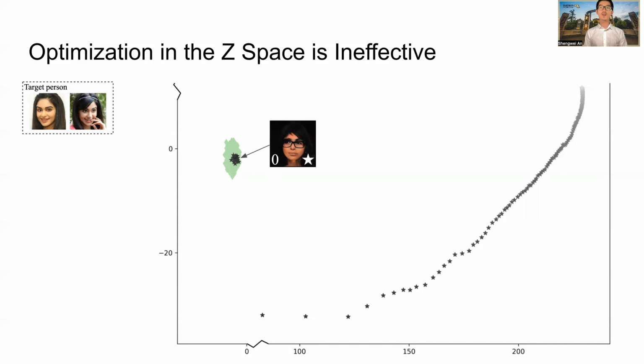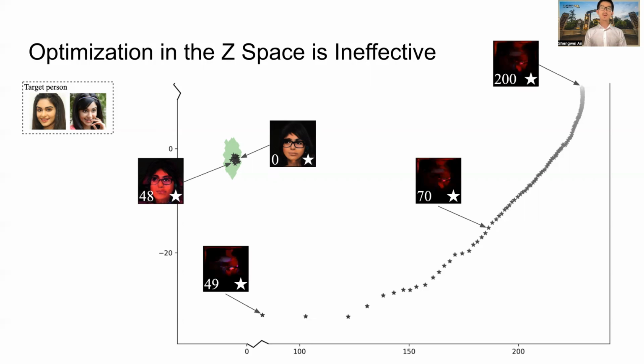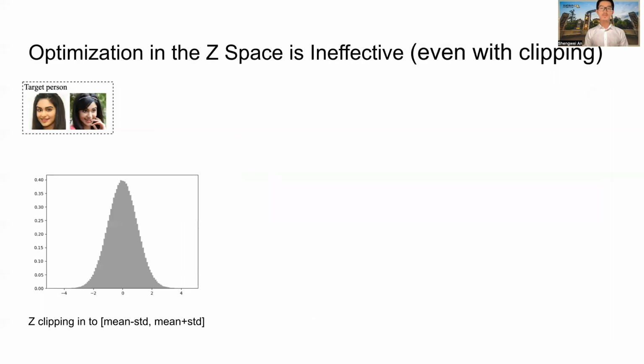This shows the initialized Z because it's randomly sampled. It's located in the green area. For the first 4,800 iterations, the optimization stays in the green area. However, around 4,900 iterations, it becomes non-face. And after that, it's never optimized back to normal images again.